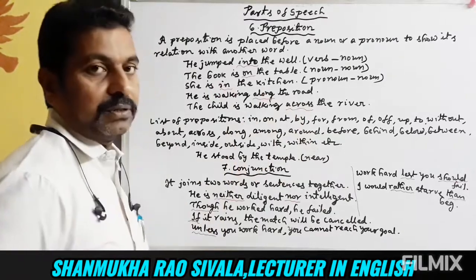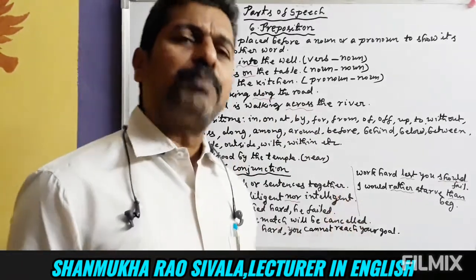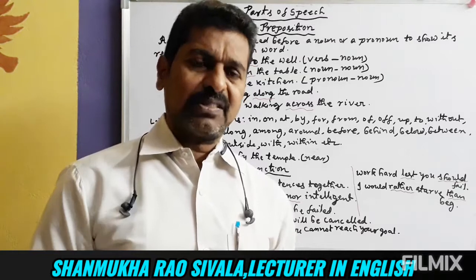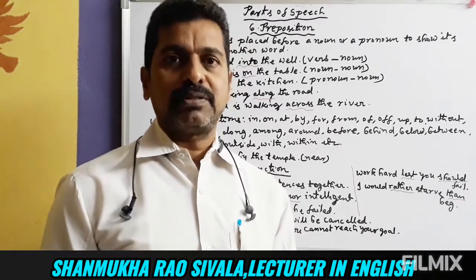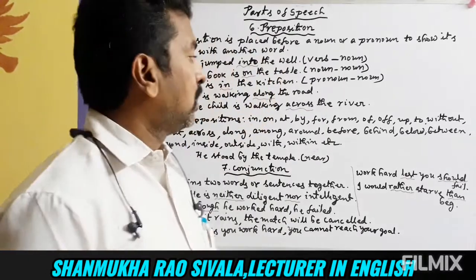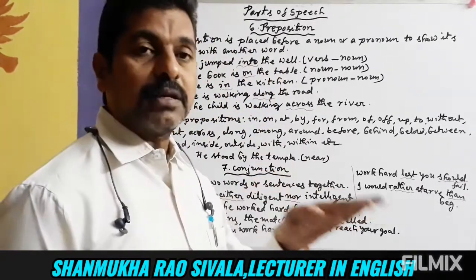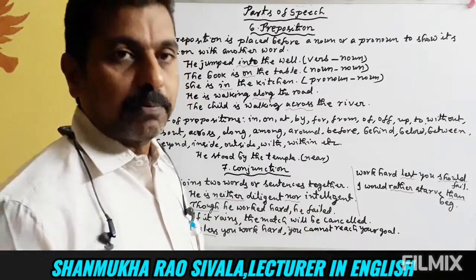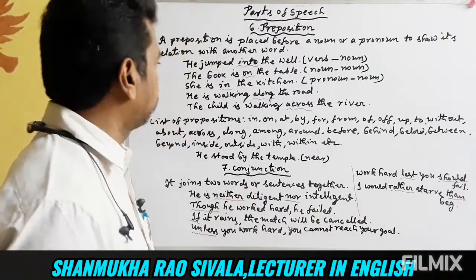Along is a preposition. Similarly, there are a number of prepositions, simple prepositions, phrase prepositions, and there is a lot about prepositions. Here we are discussing briefly what a preposition is.